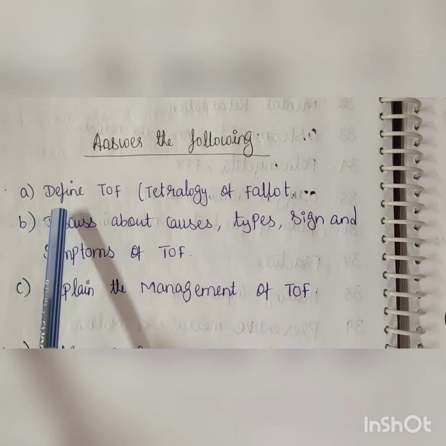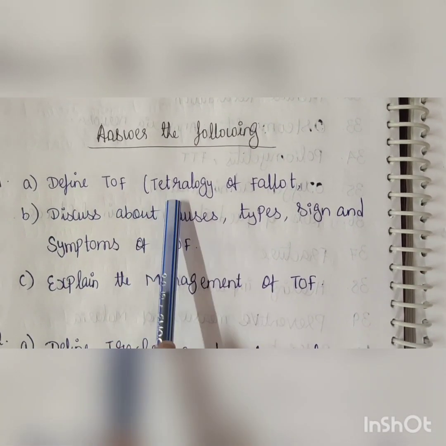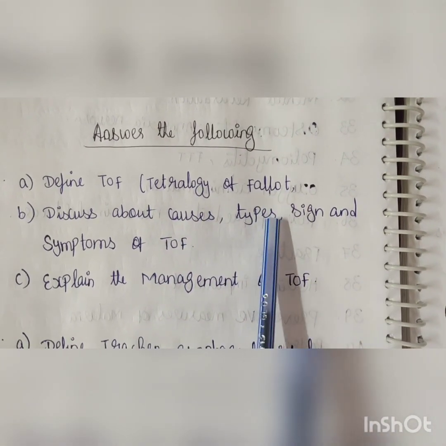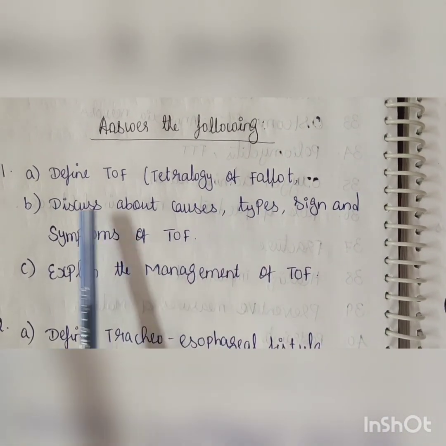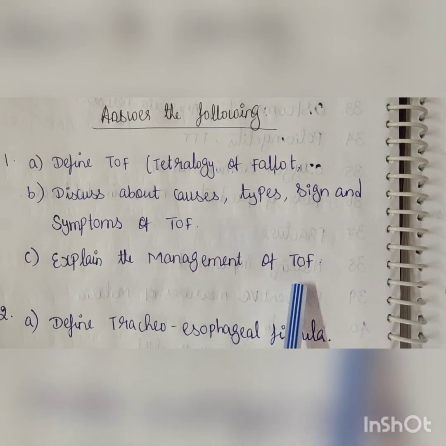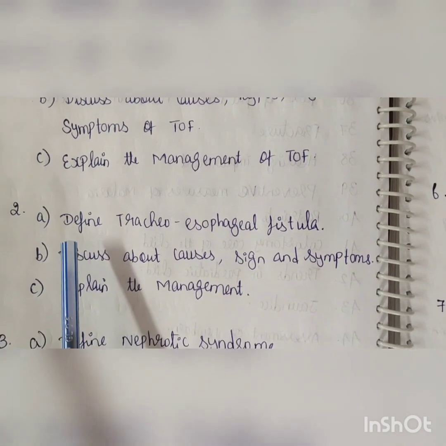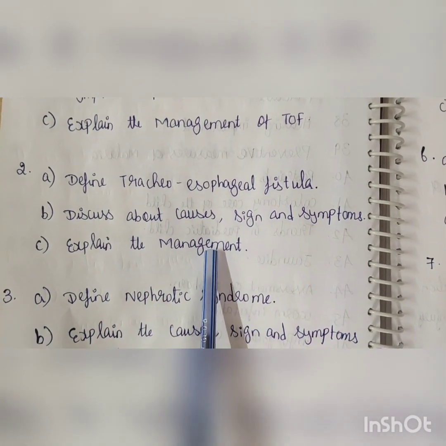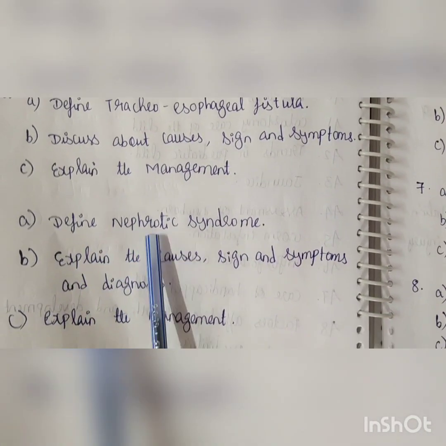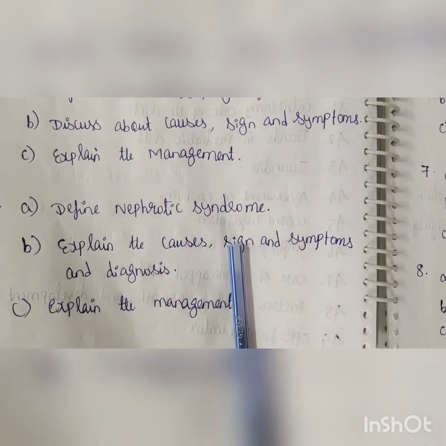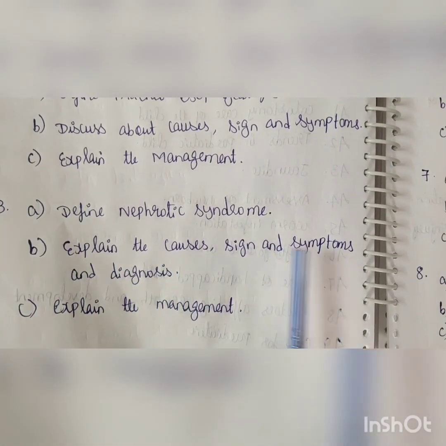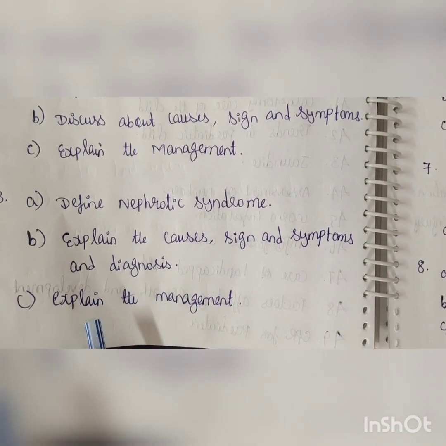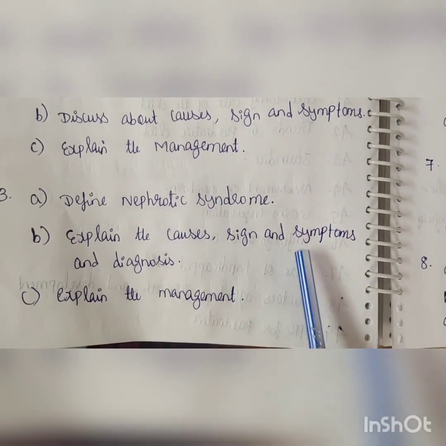In that, first one is define TOF. TOF means tetralogy of Fallot. It is a repeated question in the pediatric paper. Discuss the causes, types, and signs and symptoms. Then explain the management of TOF. Next, second question is define tracheoesophageal fistula. Repeatedly they are asking this question, and causes, signs and symptoms, and management. Then third one is nephrotic syndrome, also repeatedly asked. Explain the causes, signs and symptoms, diagnosis, and management of nephrotic syndrome.